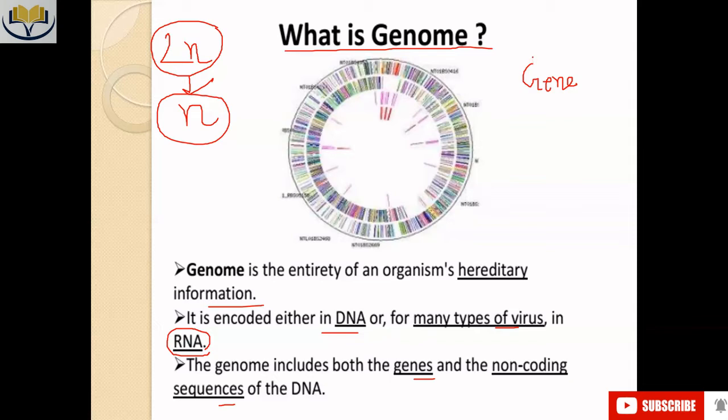The eukaryotic genome is composed of genes, as well as some parts that are not able to encode any protein. Those are known as non-coding sequences. So the genome of any eukaryotic organism is made up of both coding and non-coding sequences.